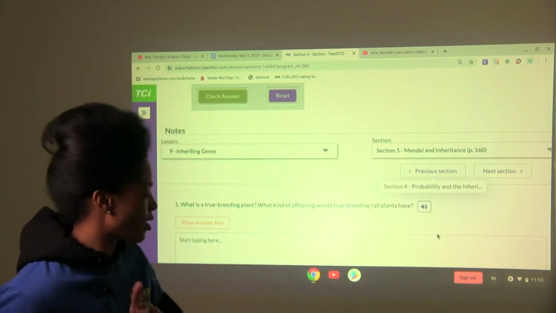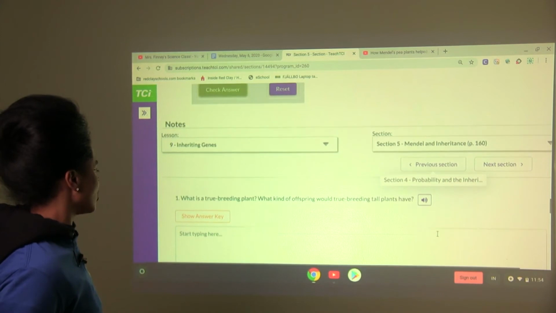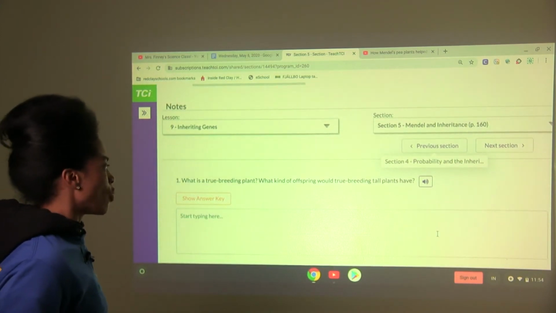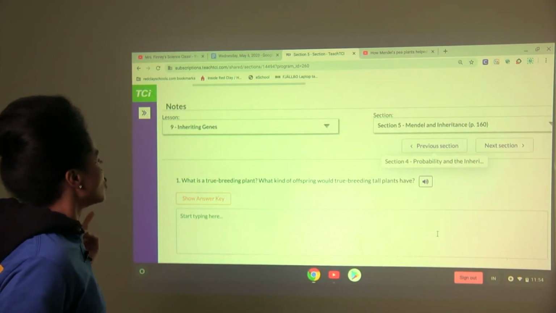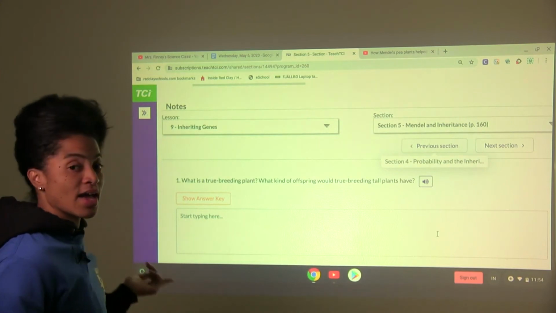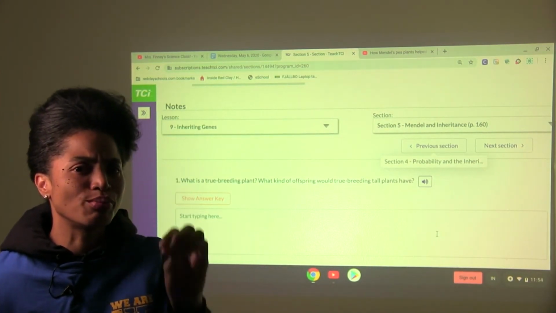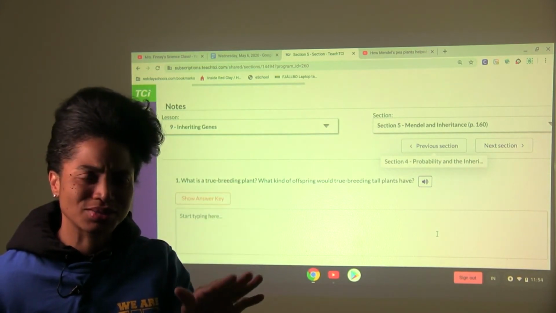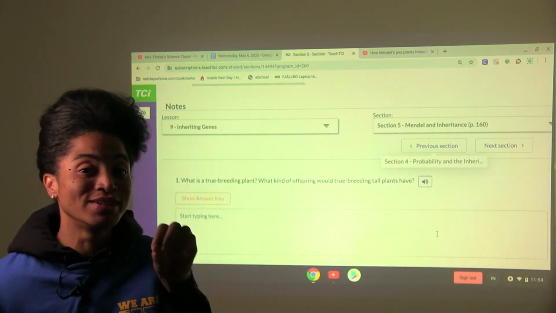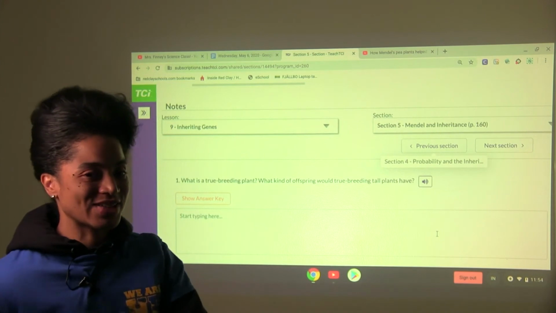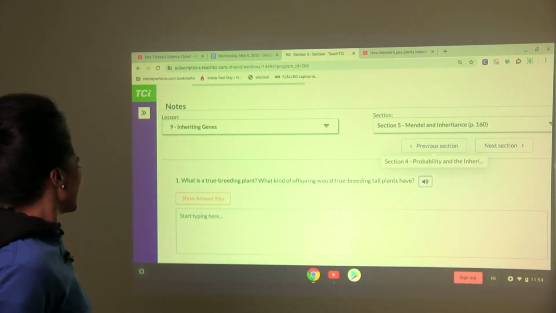Question 1, here we go. What is a true breeding plant? What kind of offspring would true breeding tall plants have? What is a true breeding plant? That was a tongue twister. Answer that in your own words. Here we go.